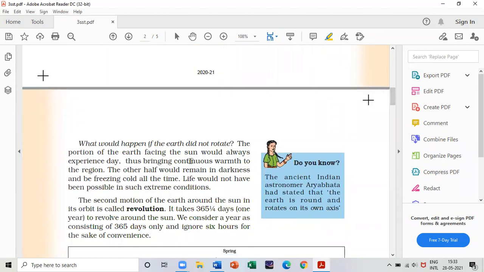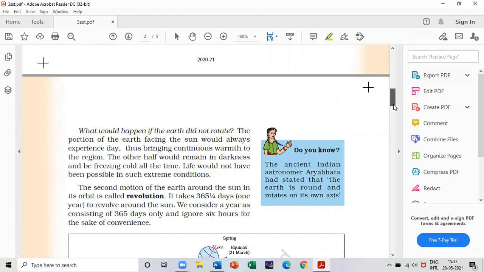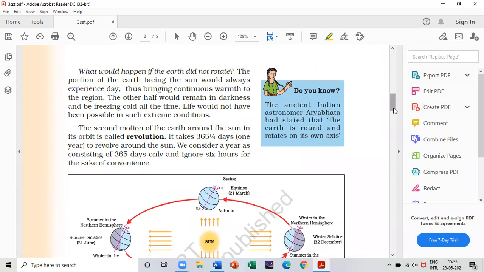What would happen if the earth did not rotate? The portion of the earth facing the sun would always experience day, thus bringing continuous warmth to the region, and the other half would remain in darkness and be freezing cold all the time. Life would not have been possible in such extreme conditions. That is, if the earth did not rotate, the portion in front of the sun is always hot, and the portion away from the sun is always cold. So here in the first paragraph, you will get the answer.